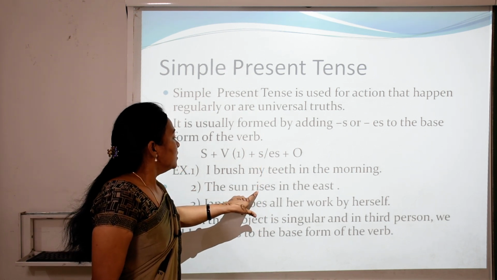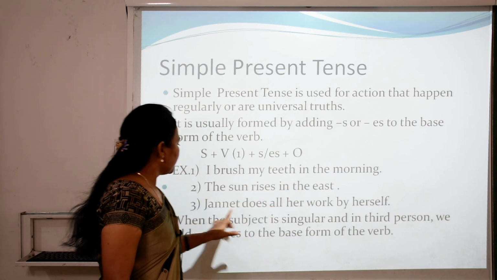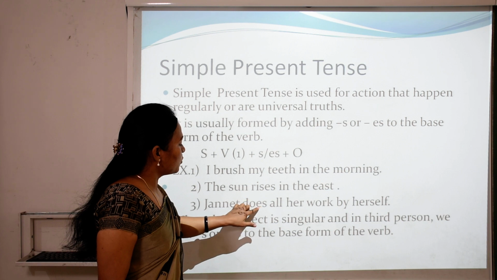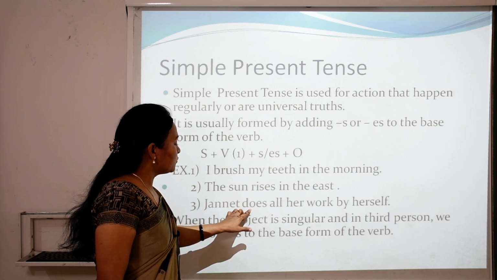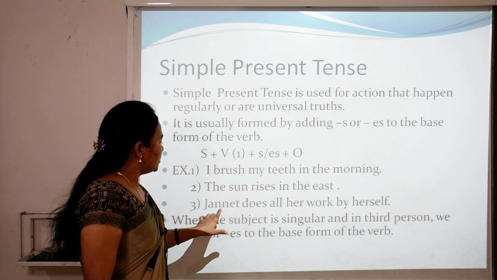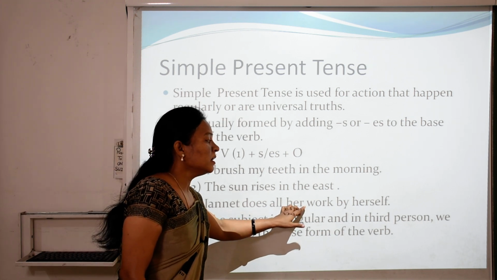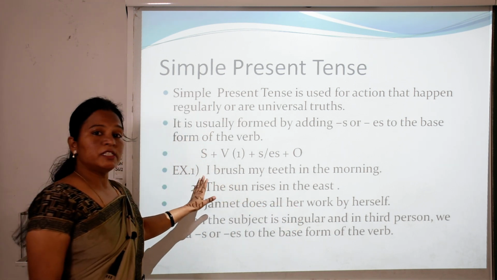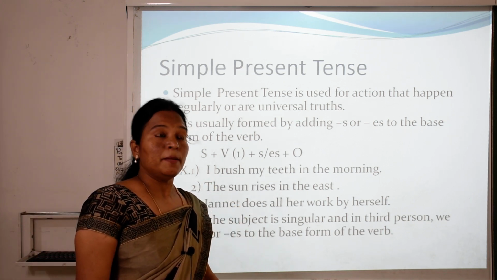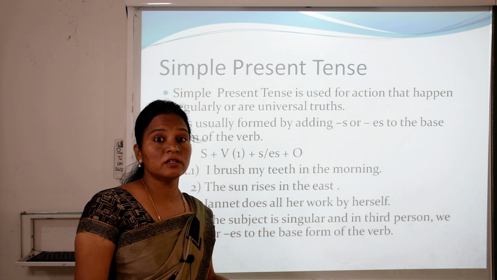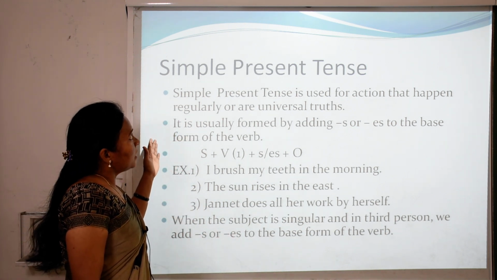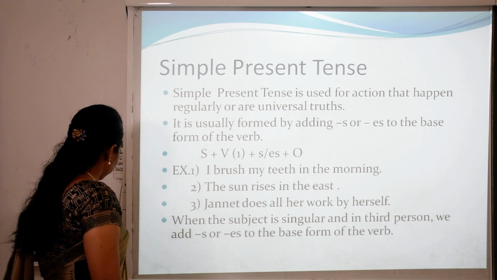So, rises in the east. Jannat does, you can see here we add es to the base form of the verb. What is the base form of the verb? Do. We add es, then Jannat does all her work by herself. One more example: my mother goes to the temple daily, I play cricket, they work in a factory. These examples are simple present tense.